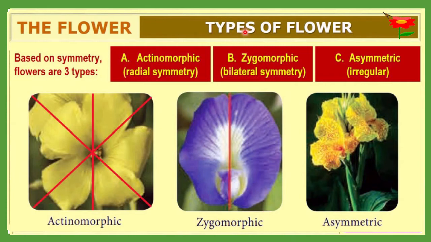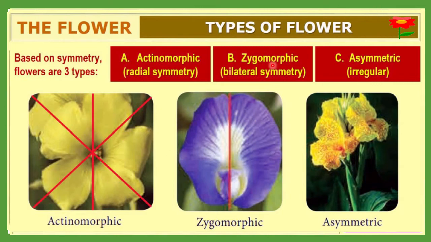Next, you can see the types of flower on the basis of their symmetry. Based on symmetry, flowers are of three types. And symmetry you know very well. Suppose you are cutting this flower like a pizza, from any axis, and it gives you equal parts. Then it is called radial symmetry, another name for which is actinomorphism. So this type of flower is considered actinomorphic.